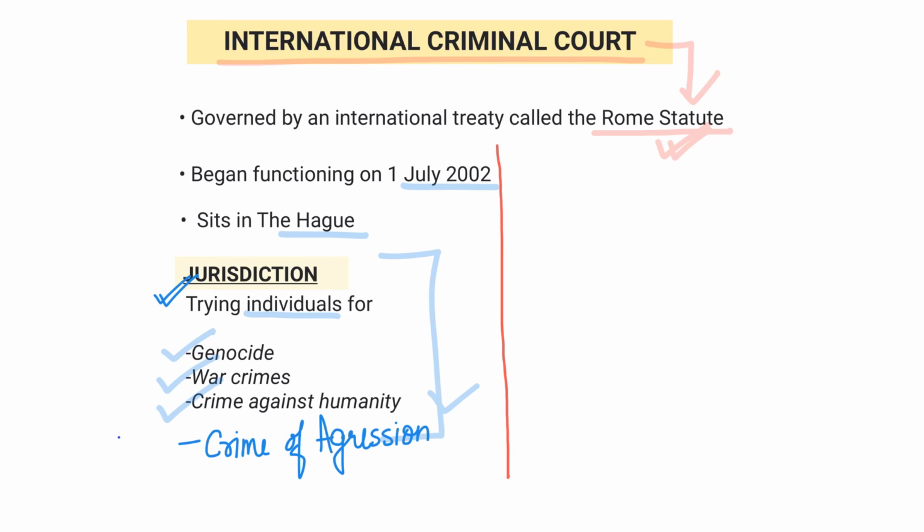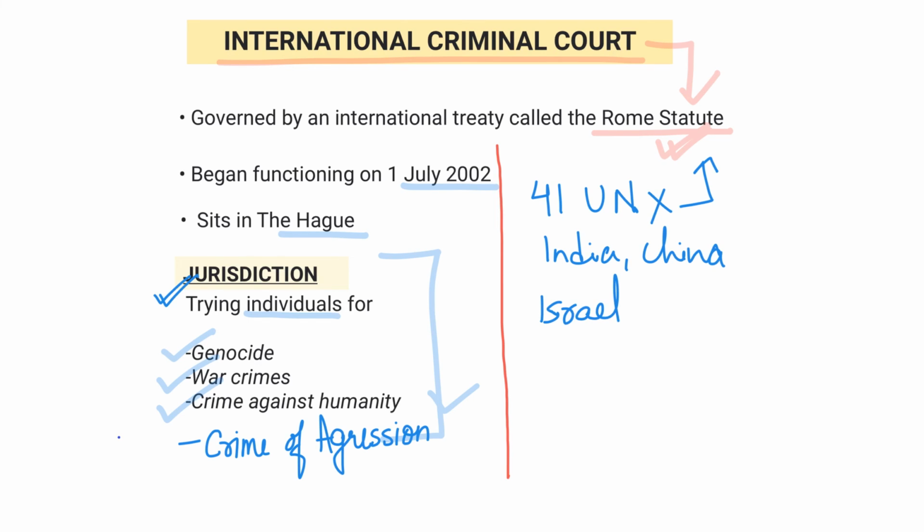Now, let's have a look at some of the major countries which have not ratified Rome Statute or they are not a part of International Criminal Court. 41 UN members, they have neither signed nor acceded to the Rome Statute, and this includes India and China, who are critical of International Criminal Court. Also, 4 signatories, Israel, Sudan, United States, and Russia, they have informed the United Nations Secretary General that they no longer intend to be a part of Rome Statute and its legal obligations are no more binding on them.